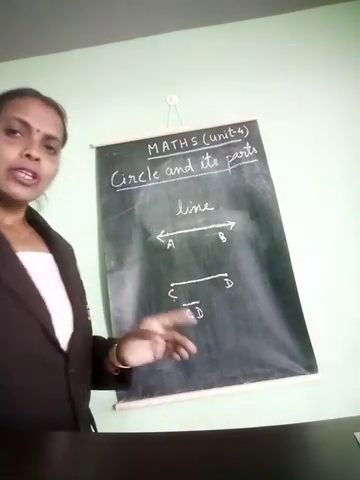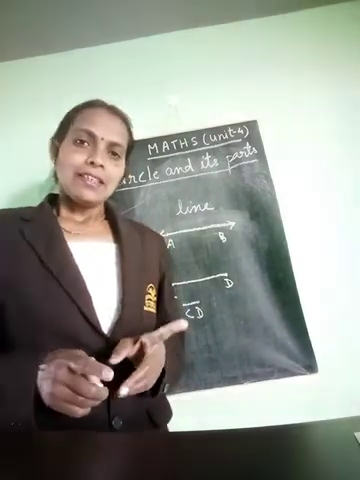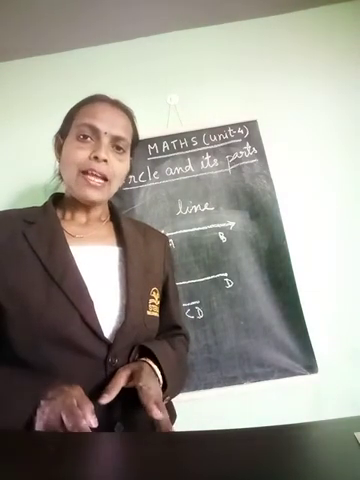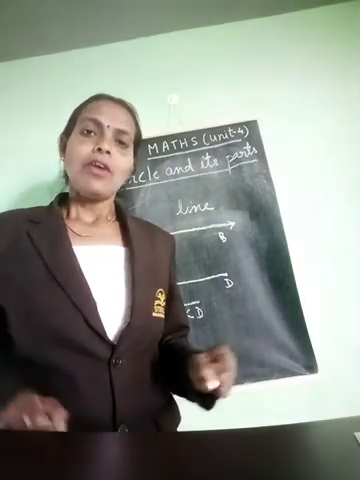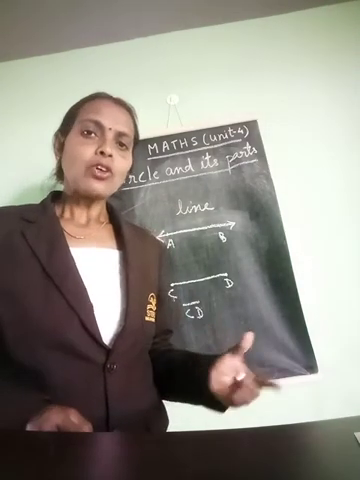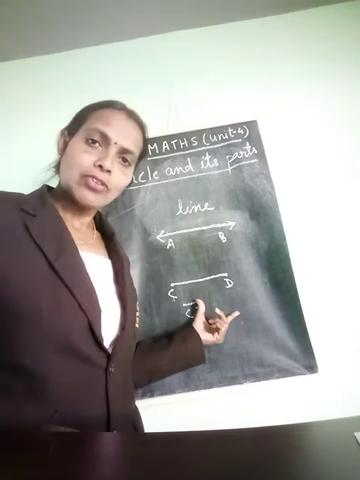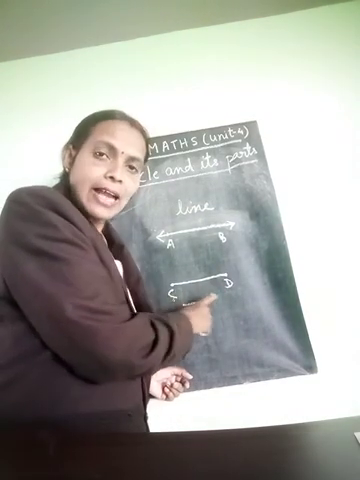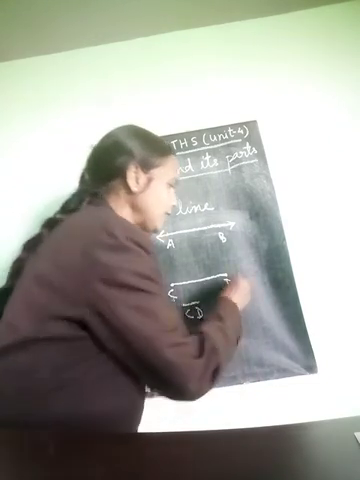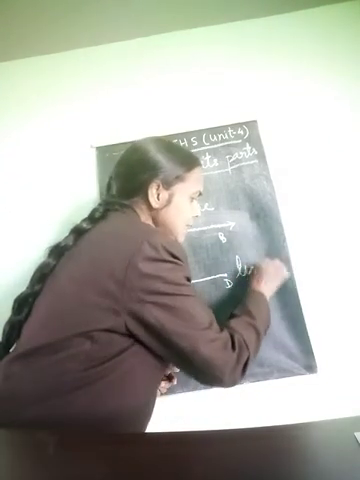So you understand what is a line? A line is straight without bend and it can extend indefinitely in both directions, whereas a line segment is a part of the line. A line segment is the part of the line which has two endpoints. We call this a line segment.